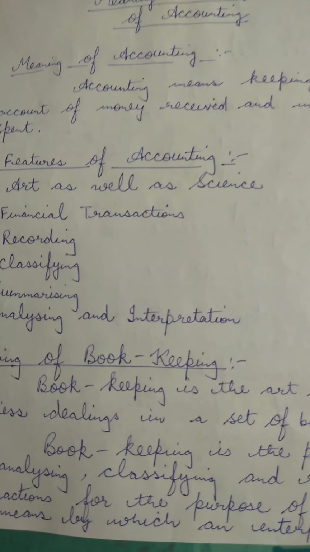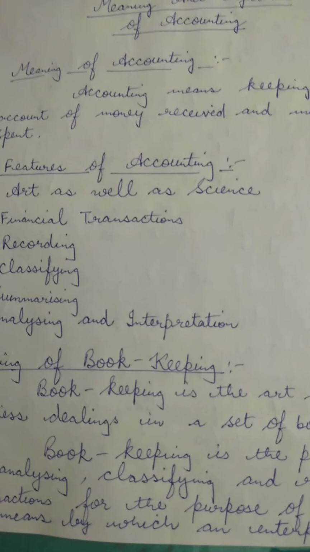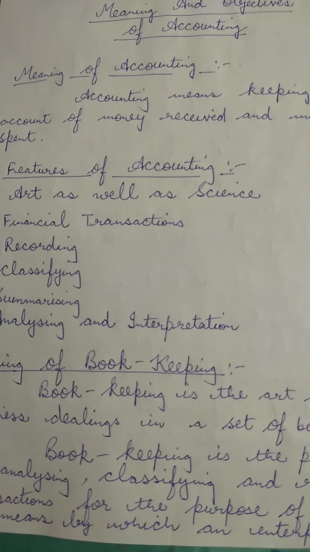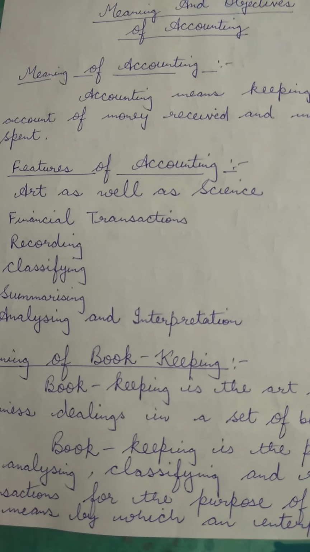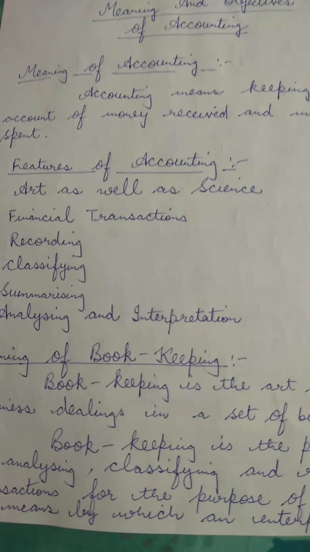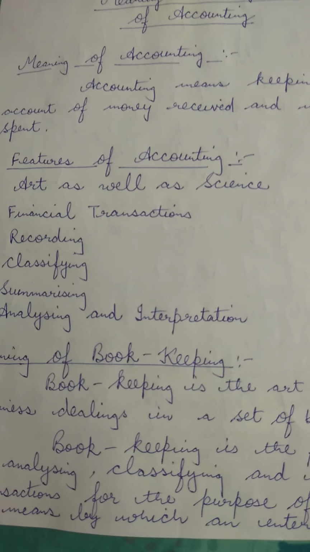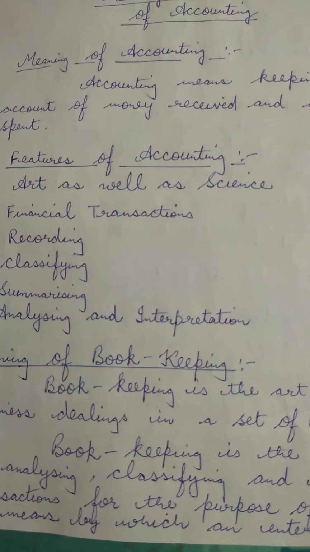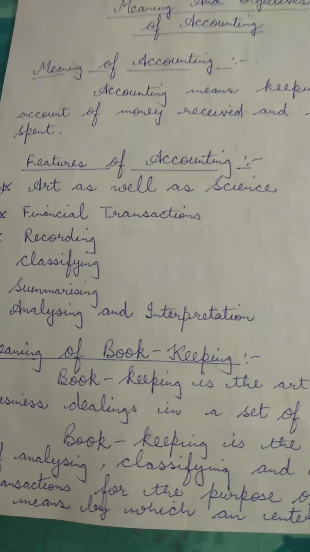The business results are obtained easily and correctly with the help of accounting. Accounting is a science because recording is maintained according to some fundamental principles, and it is an art because the records are designed to suit the particular requirement.